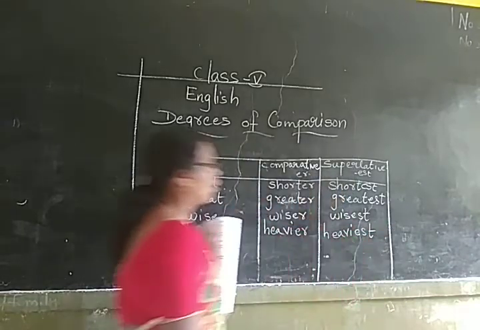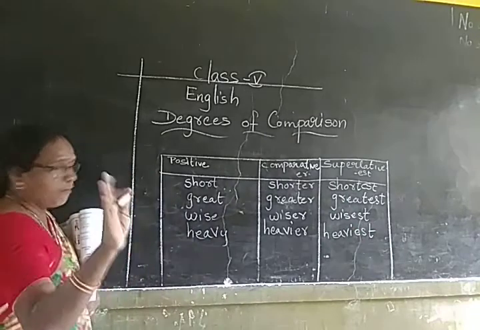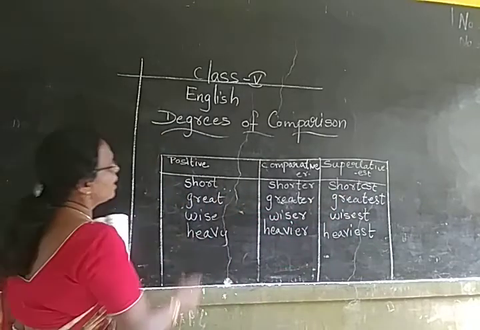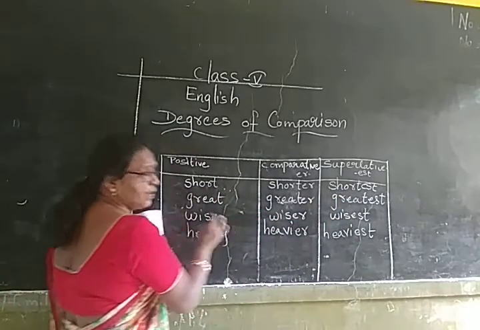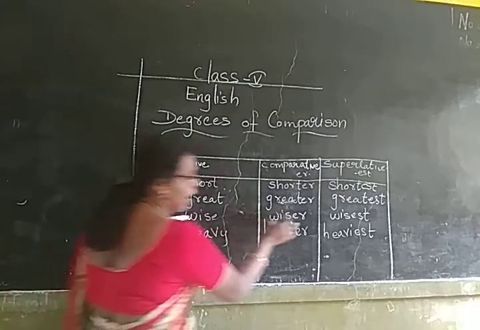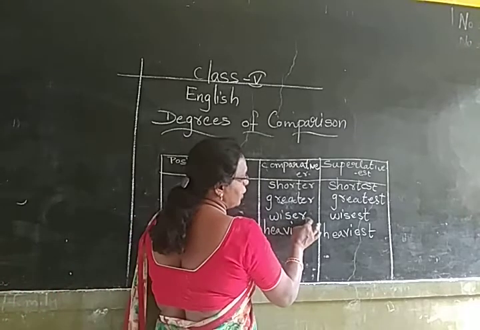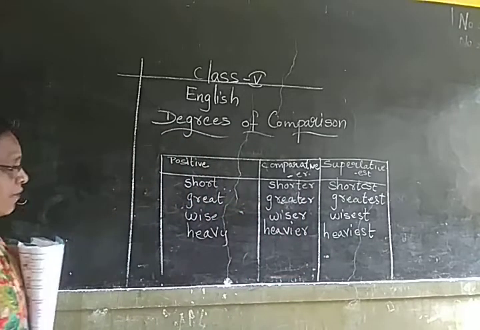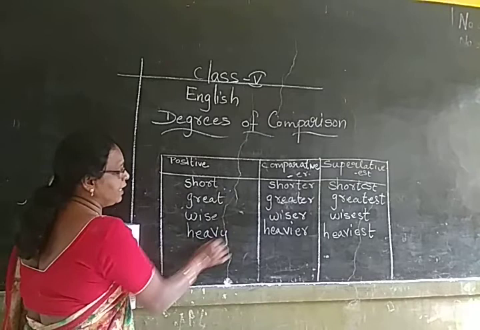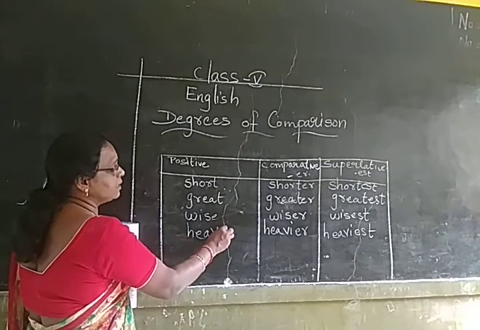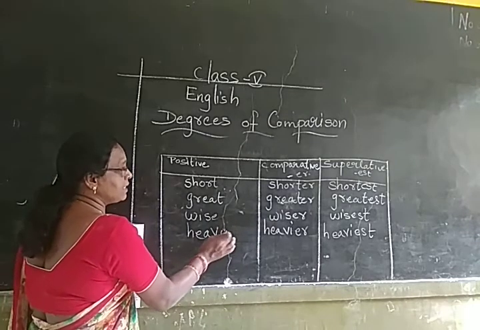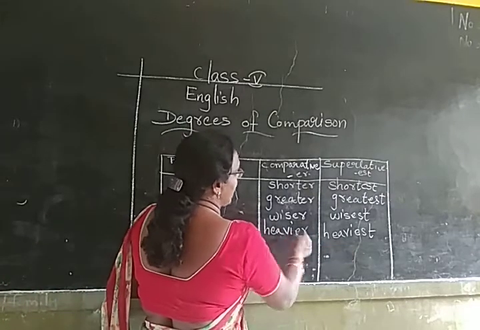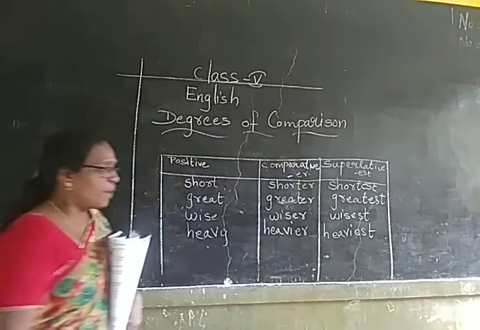Okay, Nana? You are going to copy this. I told you the 3 rules. One is the shorter adjective, you are going to use ER and EST. For a word ending with E, you are going to add R only, and in the superlative, you are going to add ST. The word ending with Y means you are going to delete the Y and replace it with I in the comparative and superlative degrees, using IER, IEST. Nana, copy this table.